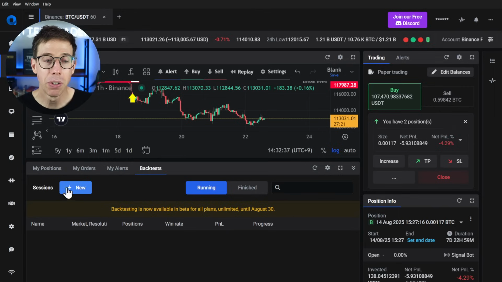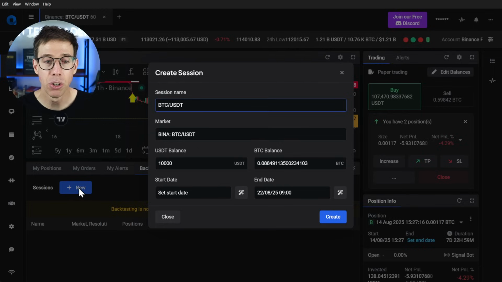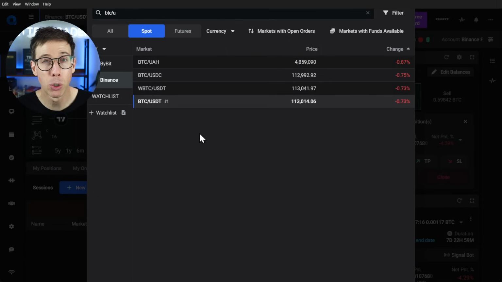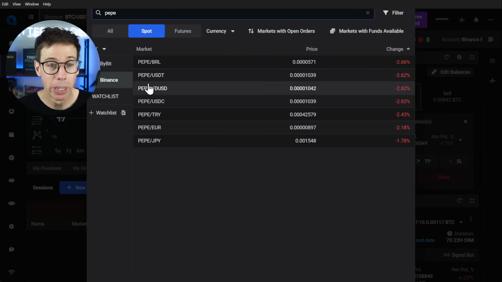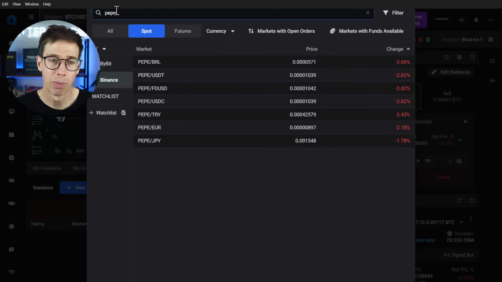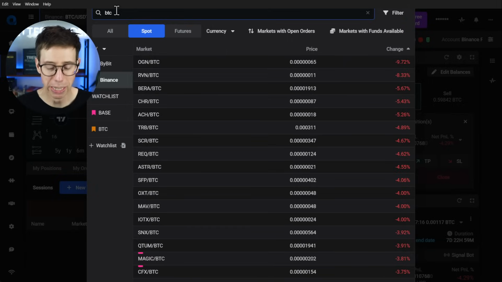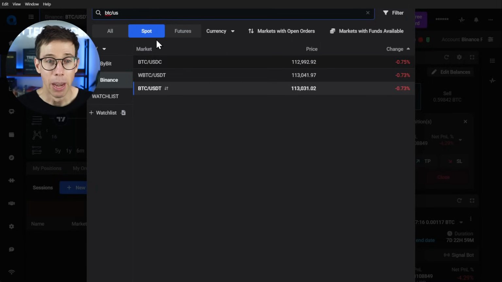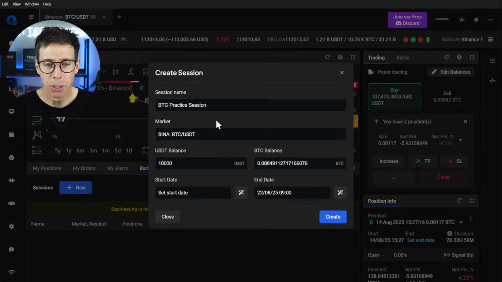The first thing we're going to do is we're going to hit this new button to start a new backtesting session. So I'm going to just call this BTC practice session. We want to choose a market, but let's say we don't want to trade Bitcoin. We actually want to trade Pepe. We really like altcoins, and maybe we really want to do Pepe. But for now, we're just going to do BTC because it's a lot easier. And we have access to every single coin that's available on Binance. So we're going to do this one.